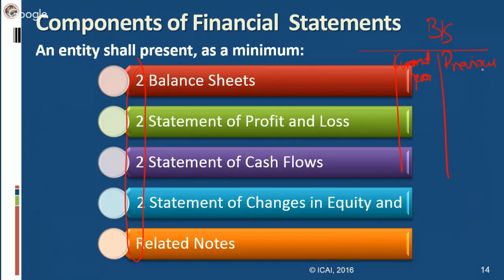So in short, you are giving two balance sheets. One is of the current year, and one is of the previous year. Though it is in one statement, you are giving two balance sheets. Similarly, for the statement of profit and loss, you have to give comparatives of the immediately previous year, so you are preparing two statements of profit and loss. If you are preparing a statement of cash flows, which is one of the requirements as per the Companies Act, you have to prepare two statements of cash flows, two statements of changes in equity and related notes. These are the components of financial statements.